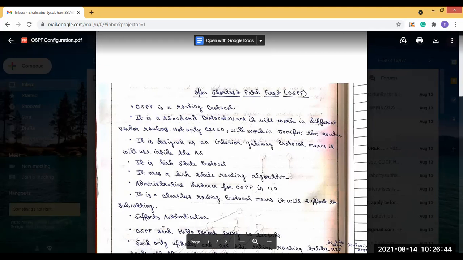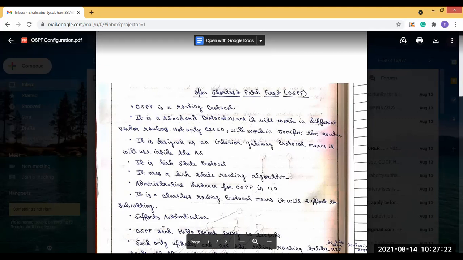And it is also a link state protocol, which you already know, and it uses the link state routing algorithm. It has an administrative distance, which by default is 110 for OSPF. And it is a classless routing protocol, which means it supports subnetting and supports authentication.